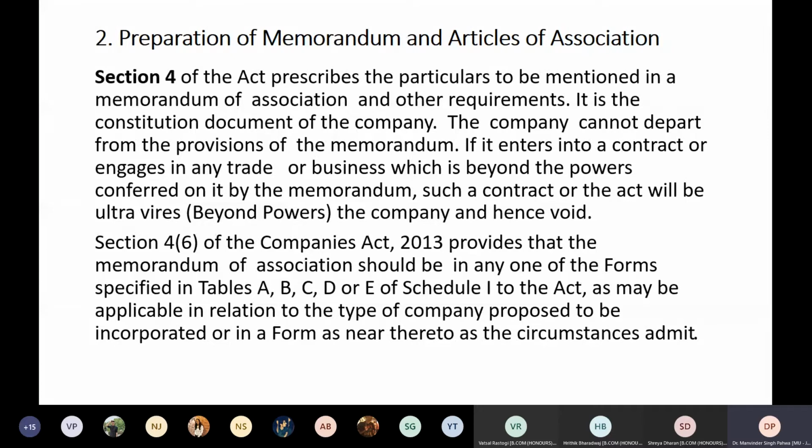So for a public limited company, it is type C, which is the table C. The memorandum given in the table C is to be taken care of. So what I want you to do is to go on Google and search for these memorandums, and you may find them. You just need to go through these memorandums, to see what type of memorandum is used for what type of companies to be incorporated.